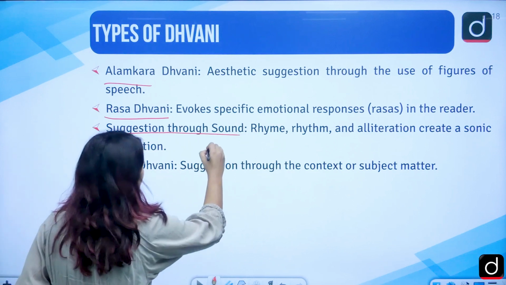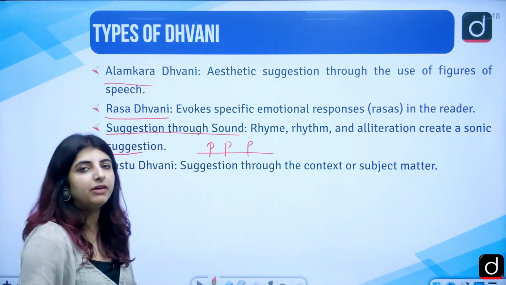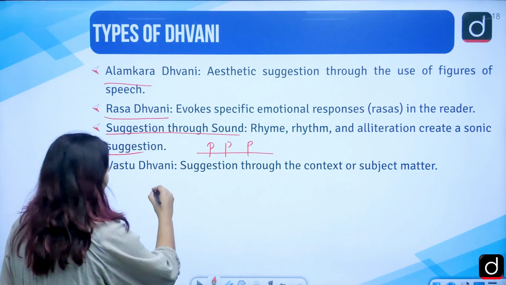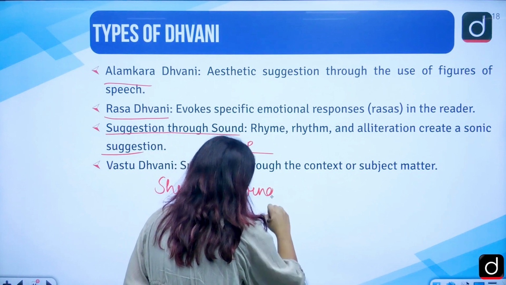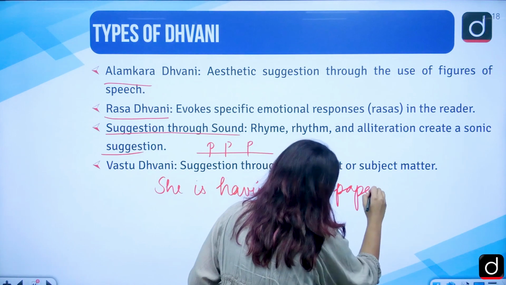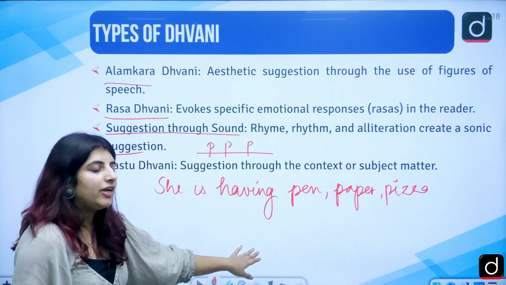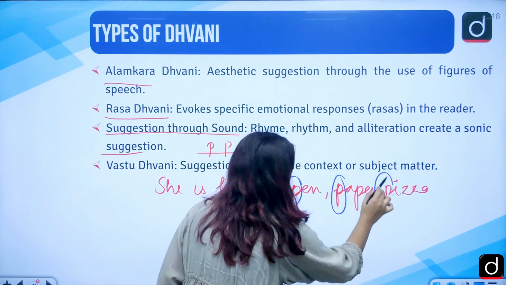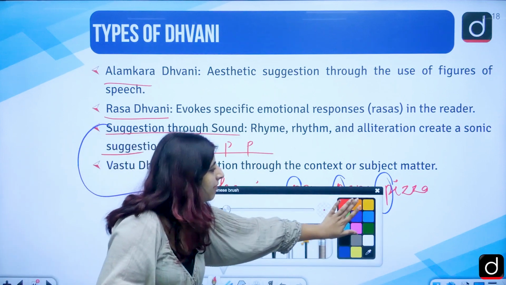If we are reading something and we are just listening to the sound of P, P, P. So let's just say that this is a line of a poem. She is having pen, paper, pizza. So this is alliteration because the sound of P is repeated here, and this is suggestion through sound. Correct? Come back here again.